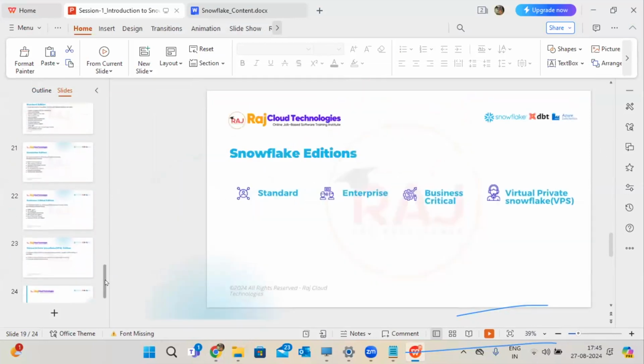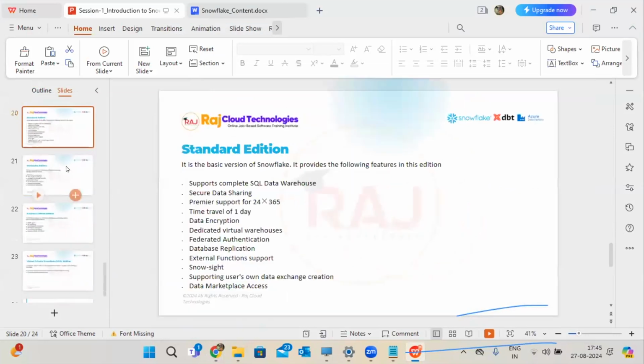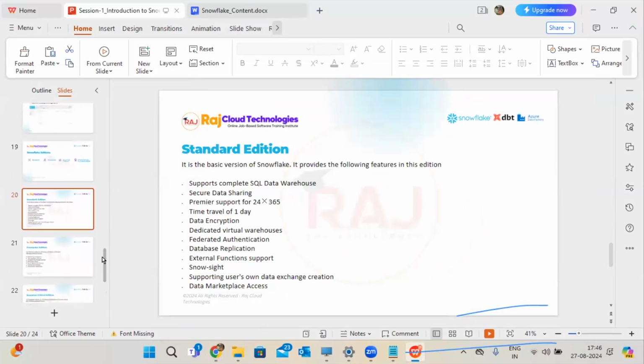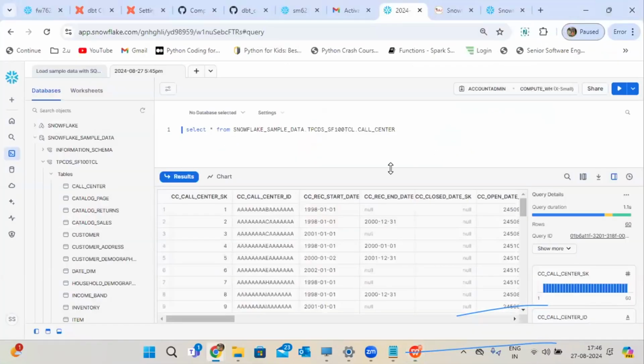About the additions also, I'll explain again when we come into the real-time classes. I'll explain all the steps. So guys, this is a simple account you have to follow and go ahead. The account itself is a simple process, right? So why would we not want to learn Snowflake?